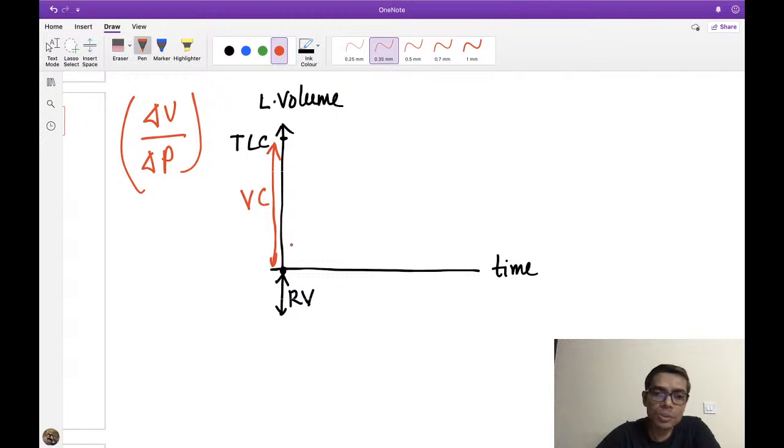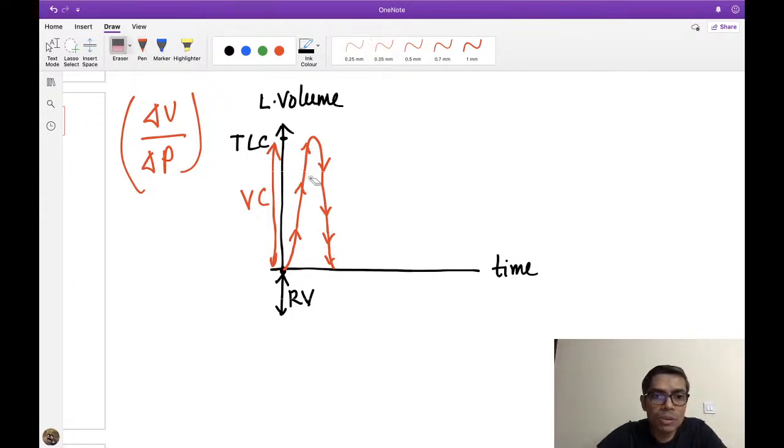If I ask you to take a deep inspiration from this level of residual volume, the person will take deep inspiration and reach up to the level of total lung capacity. Again, deep expiration means he will reach here. That is the normal thing we know. Deep inspiration is total filling of the lung up to total lung capacity. Deep expiration deflates the lung up to the residual volume, because residual volume does not go out of the lung. This is the normal spirometric recording.